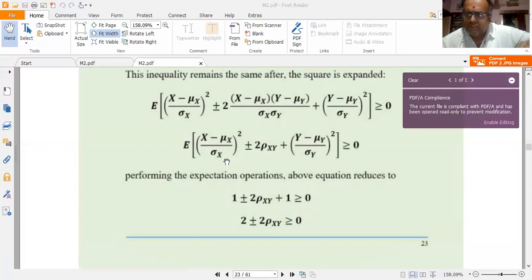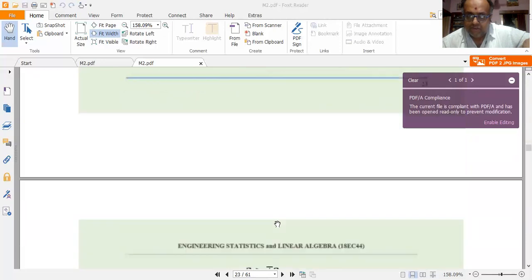So performing and simplifying further leads me to the expression 1 plus or minus 2 rho xy plus 1 greater than or equal to 0. So expanding this and further simplification leads to 1 plus or minus 2 rho xy plus 1 greater than or equal to 0. 1 plus 1 is 2. So I get 2 plus or minus 2 rho xy greater than or equal to 0.